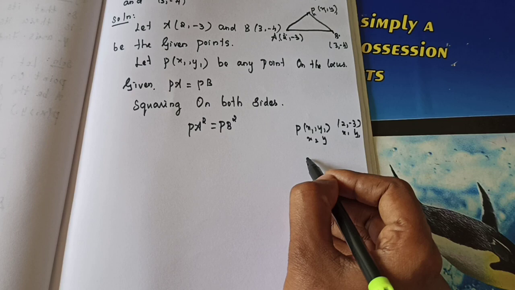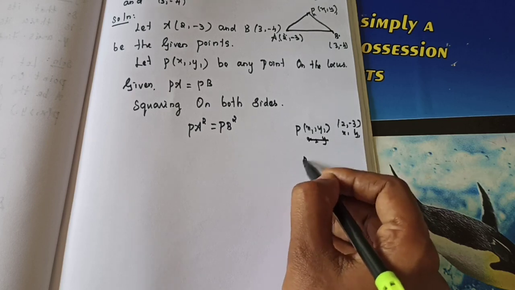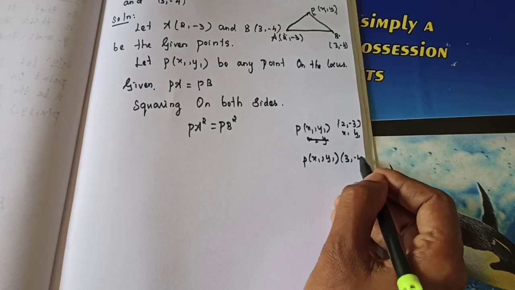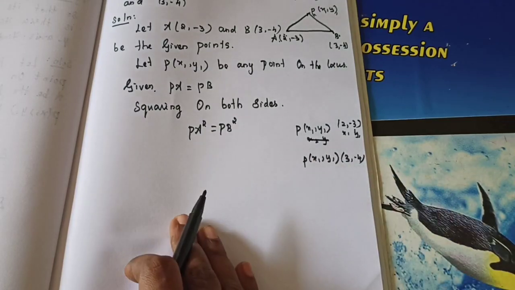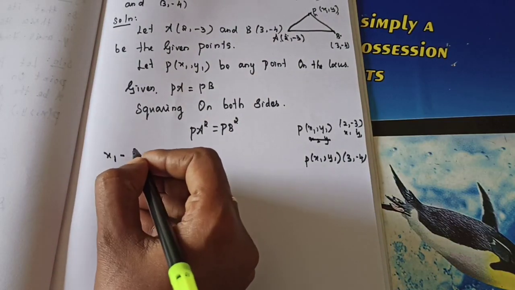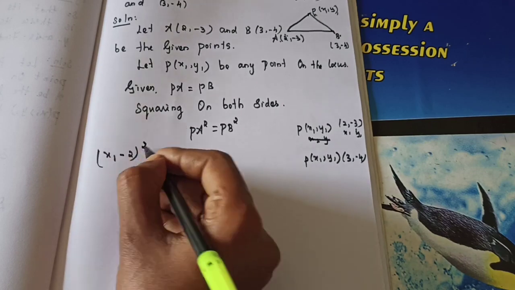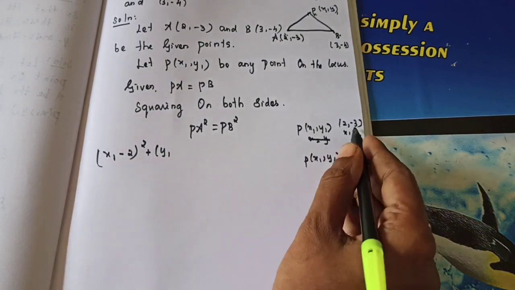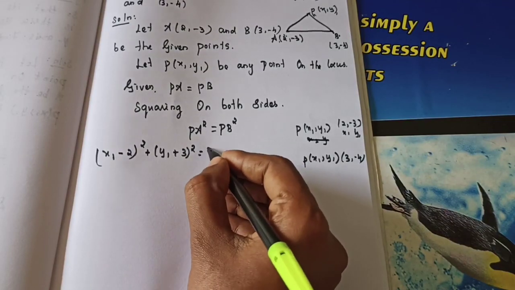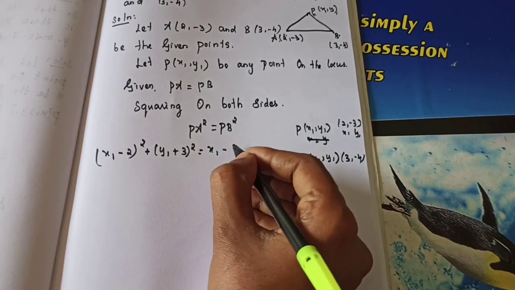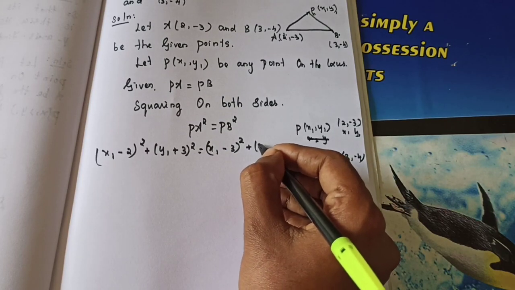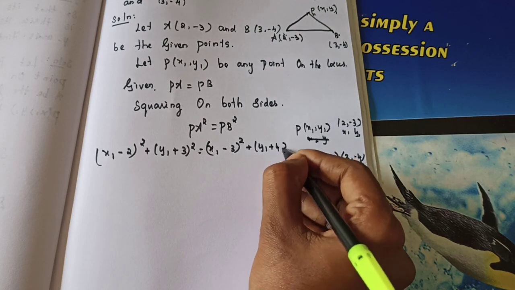Then the next one is PB. PB means x1, y1, and this one is 3, minus 4. The reason is when you are squaring, you will get positive. Okay, both are correct. So substitute in this formula. So x1 minus 2 the whole square plus y1 minus of minus, so plus 3 the whole square is equal to, next one is PB, that is x1 minus B value 3 the whole square. Next value minus 3, so minus 4 will change as positive. So y1 plus 4 the whole square.